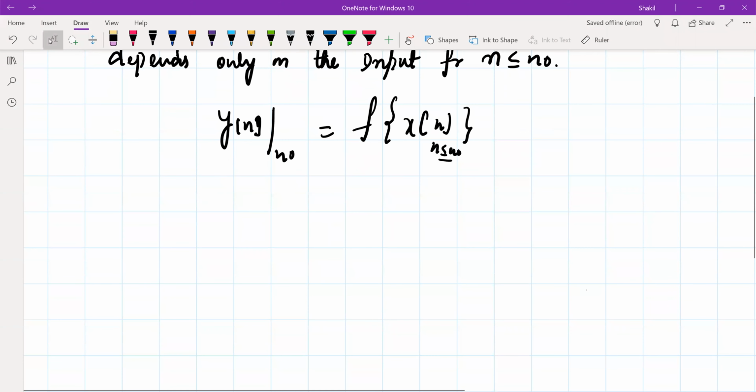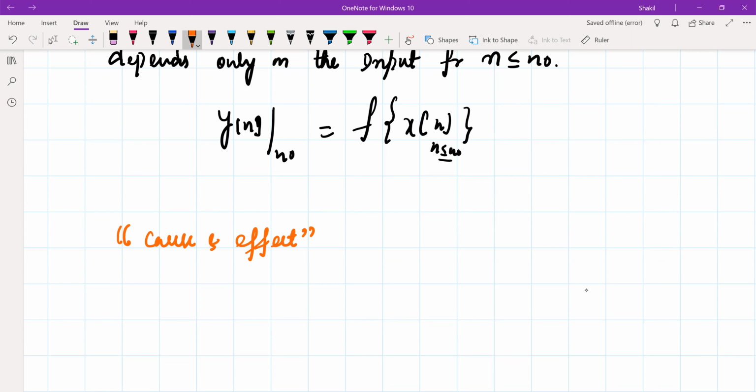Now remember, the word causal has to do something with cause and effect. This is a very important property actually.